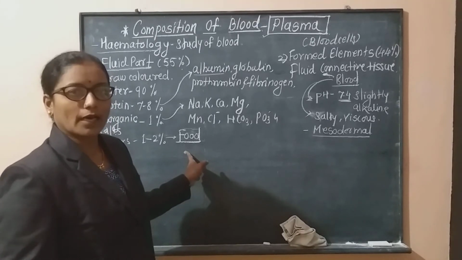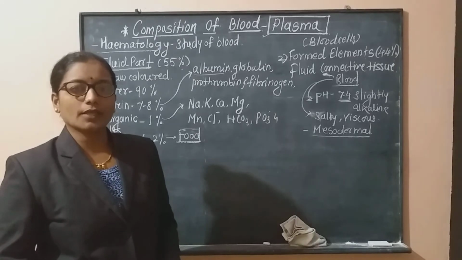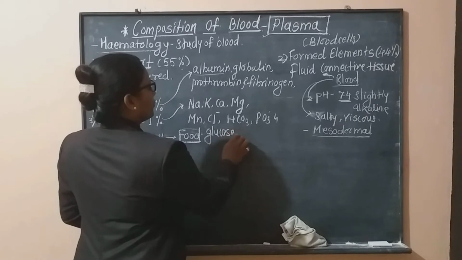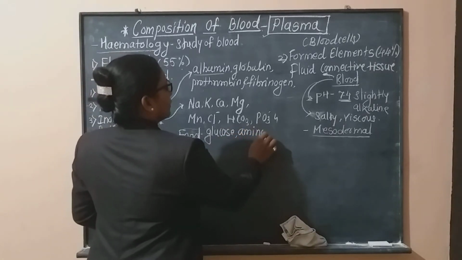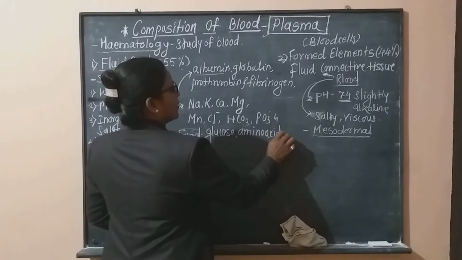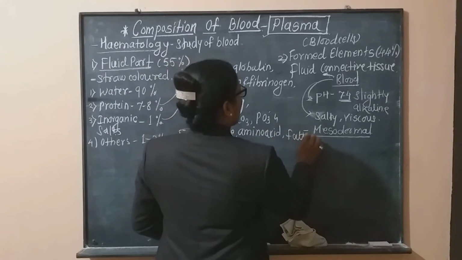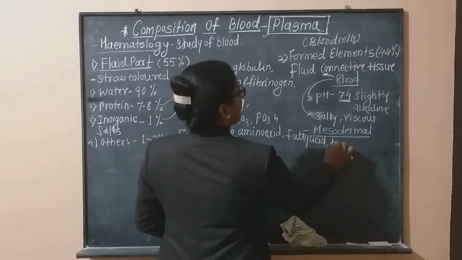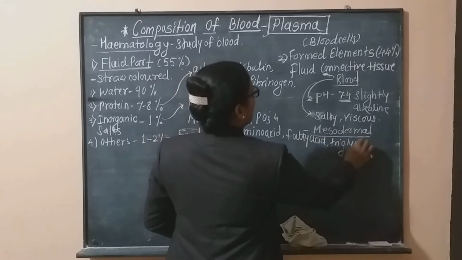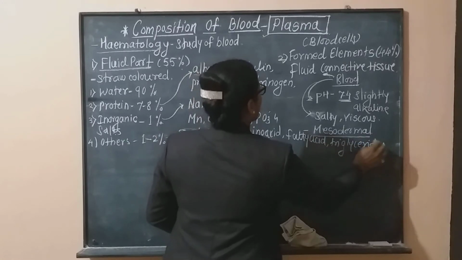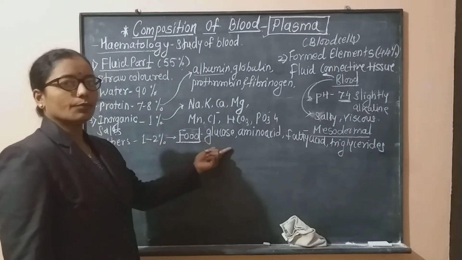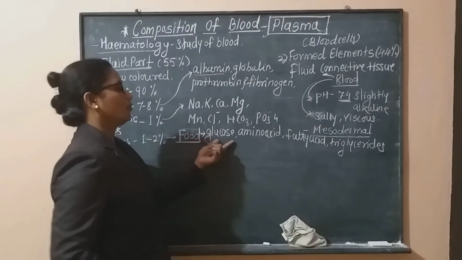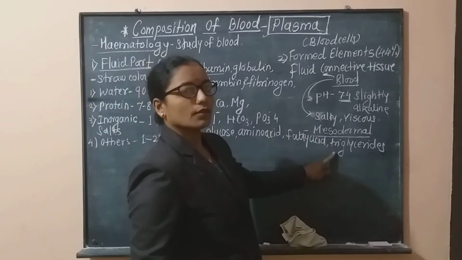After the completion of digestion, certain products are formed, that is simple foods like glucose. When proteins are digested, the simple form is amino acids, and after the digestion of lipids, there is formation of fatty acids and triglycerols. These four components are also present in our plasma. That is digested food: glucose, amino acid, fatty acid and triglyceride.